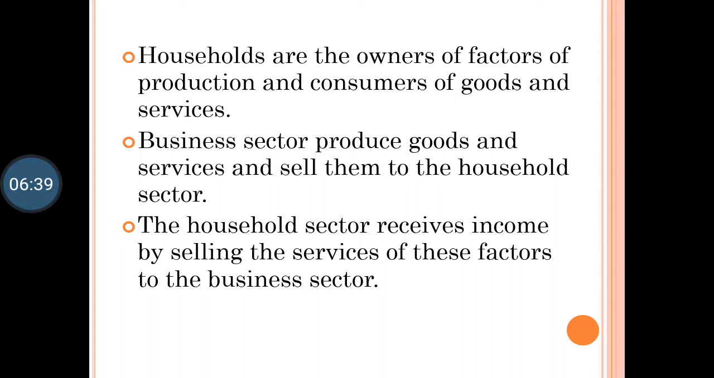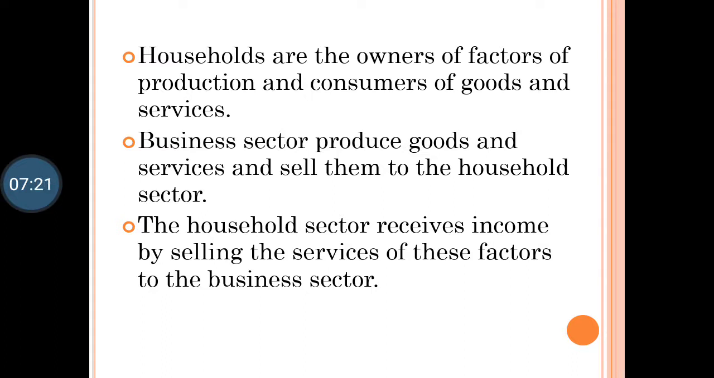Now whatever goods and services are made by the business sector, that has to be sold in the market. So to whom do they sell? They sell these products to the household sector. So now what is the business sector doing? The business sector is producing goods and services. How? With the help of factors of production. Who is giving factors of production? The household sector. What is the business sector making? They are making goods and services. To whom are they selling? They are selling it to the household sector.